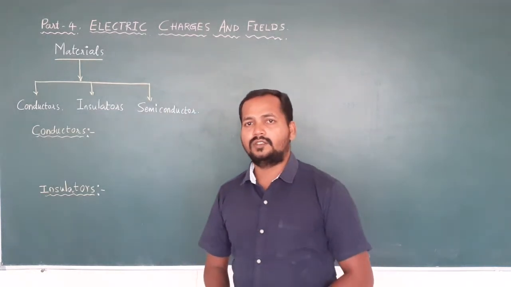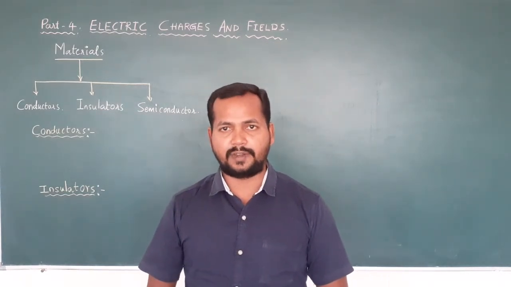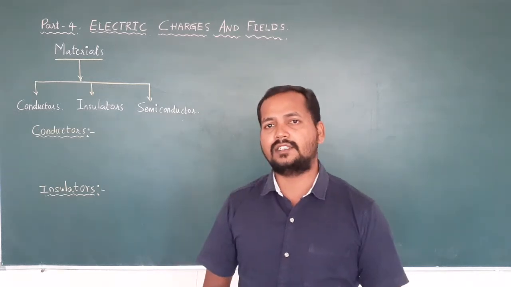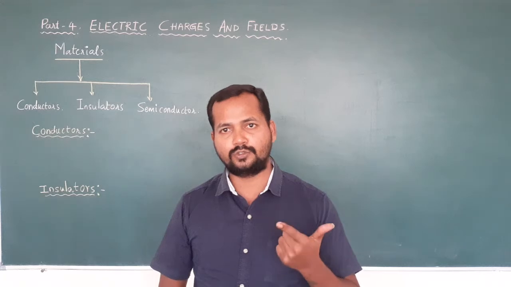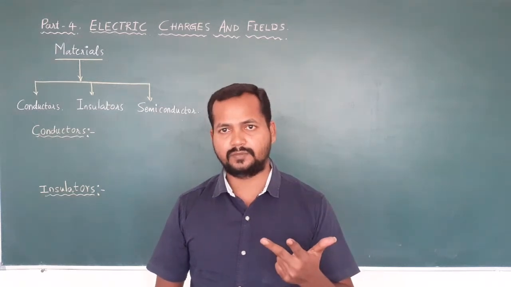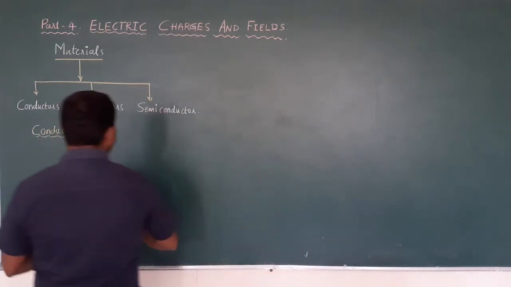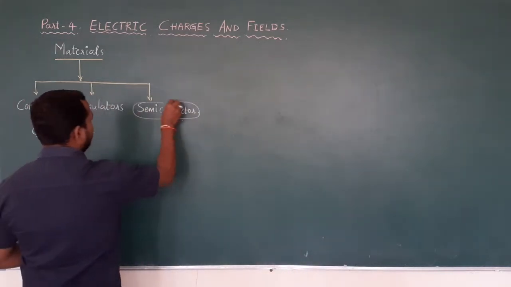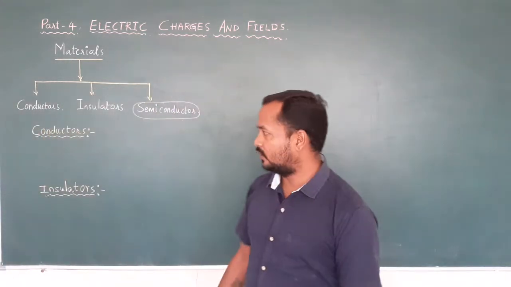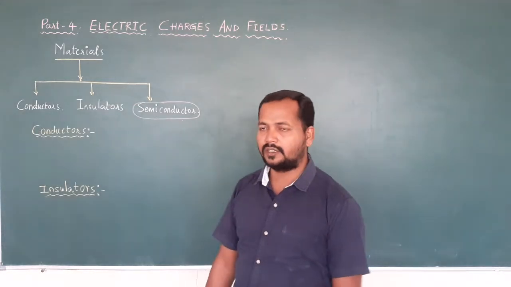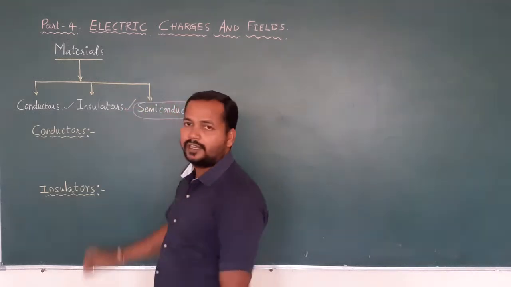Correct? So today in this video I am going to explain how materials are classified. Materials are classified into three types: conductors, insulators and semiconductors. The third one, semiconductors, we will discuss in a separate chapter. In this first chapter we are going to discuss conductors and insulators.